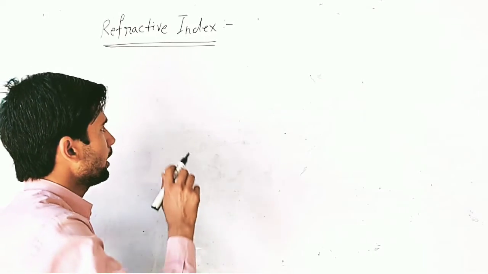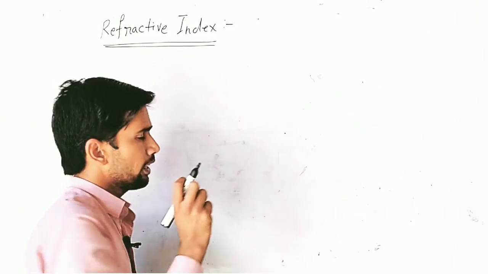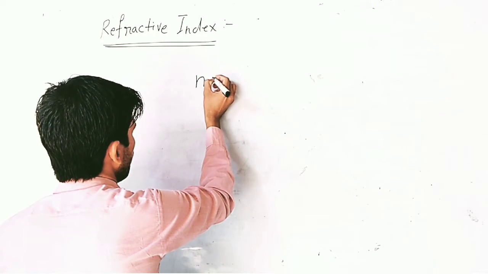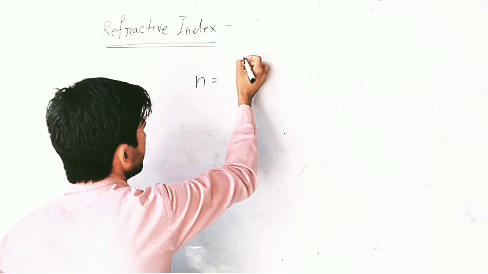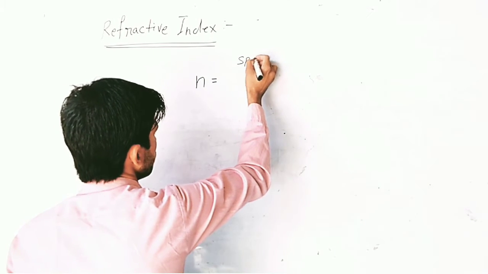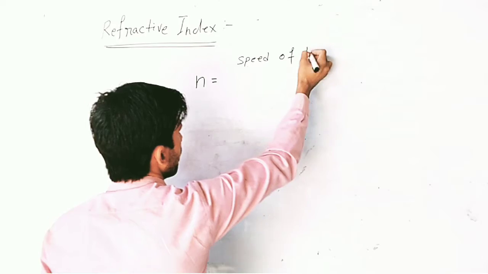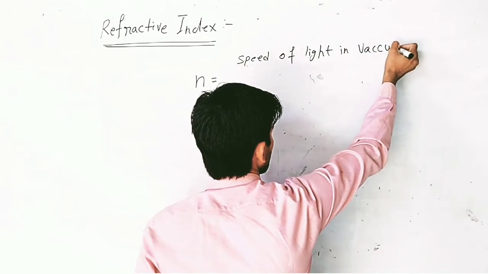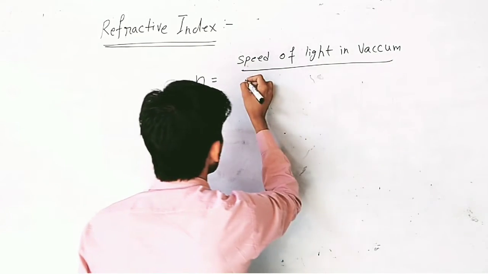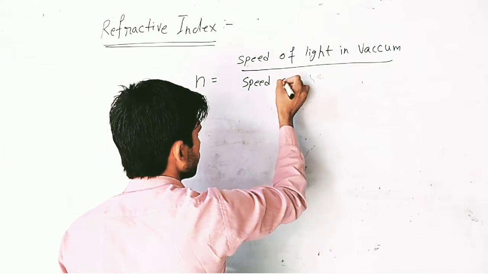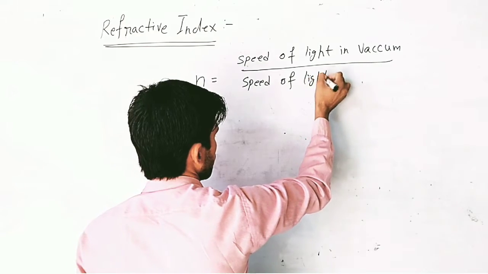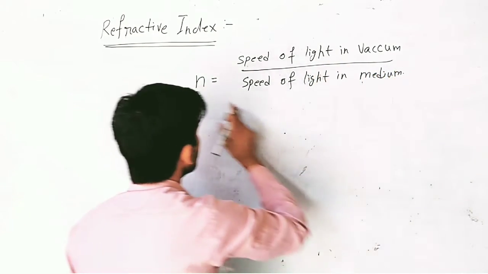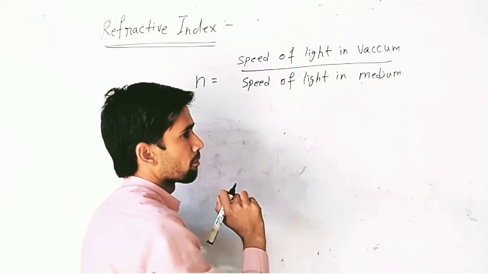Now our next term is refractive index. What is the refractive index? The refractive index of a particular medium is represented by the letter n, and it is the ratio of the speed of light in vacuum to the speed of light in the medium.